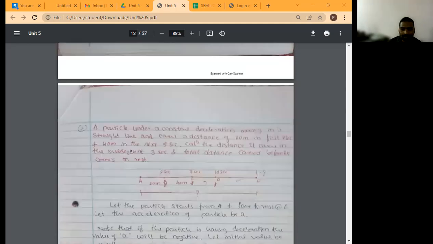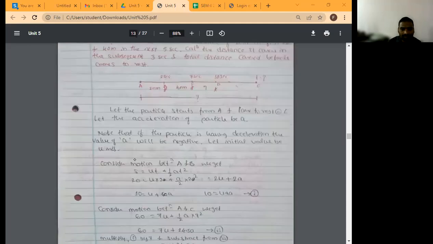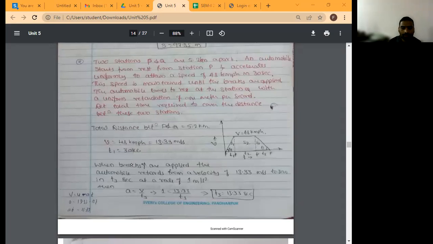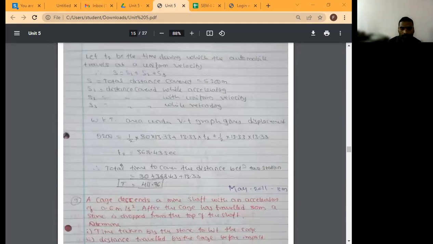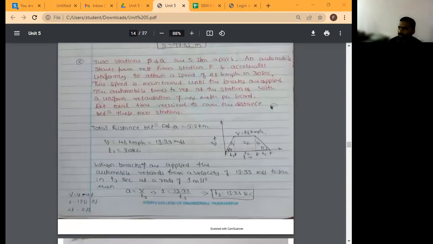See, this is the problem. There is one more problem I want to solve. Now look, all of you concentrate. Here is a problem, look. Yes, all of you, I will explain. Concentrate. It is based on your motion of curves, the s-t graph and v-t graph. You studied them, no? So where those graphs are used and how they are going to be helpful to you.